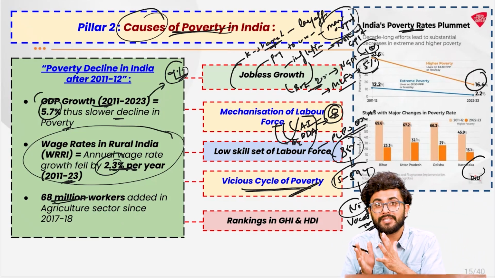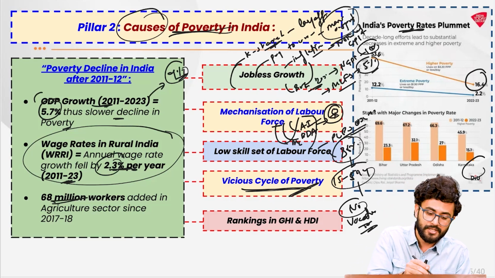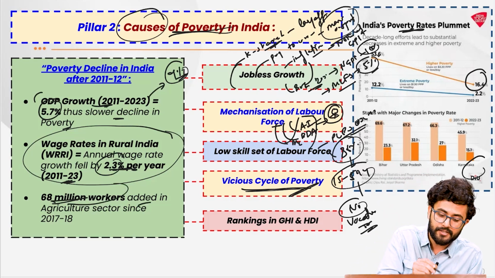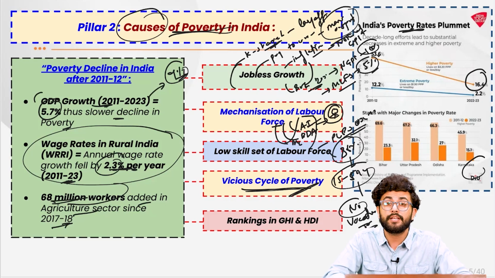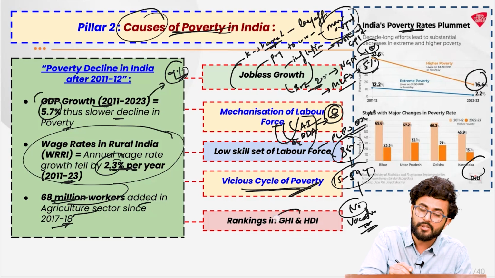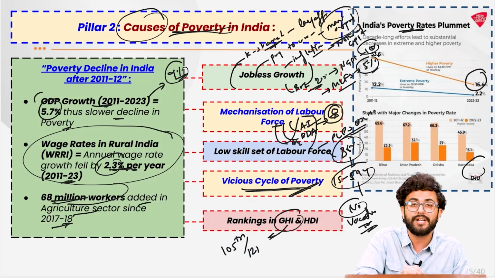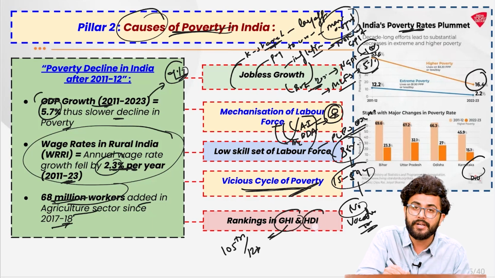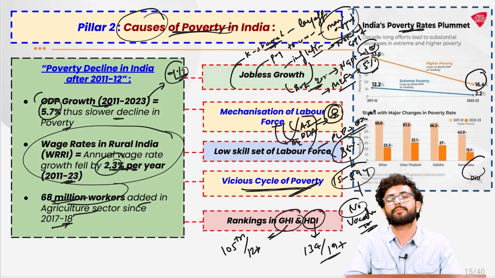And because of this large scale unemployment and poverty, there is much more labor force which is now diverting towards agriculture itself, which already has a lot of fragmentation. So 68 million workers have been added in the agriculture sector since 2017-18. And all of these issues are also reflected in various international parameters. For example, our abysmal ranking in the Global Hunger Index 2024, where we ranked 105 out of 127, and in the Human Development Index, where we ranked 134 out of 193 countries.